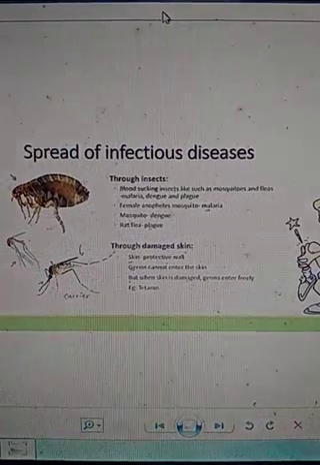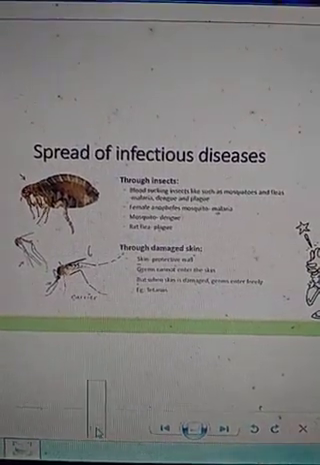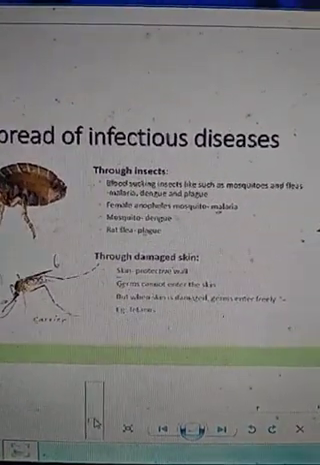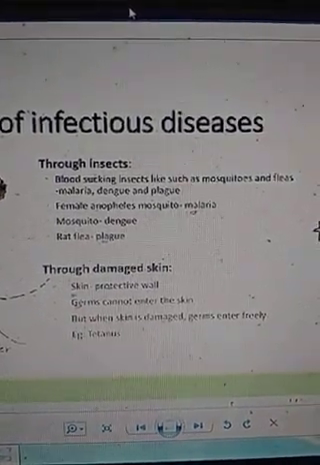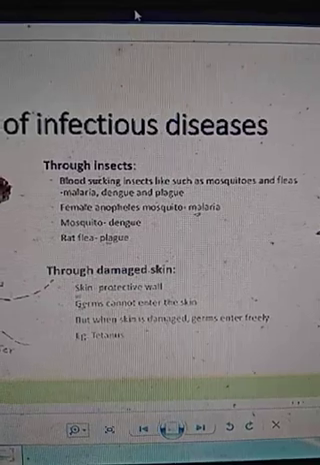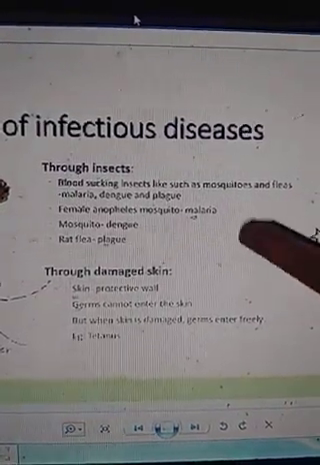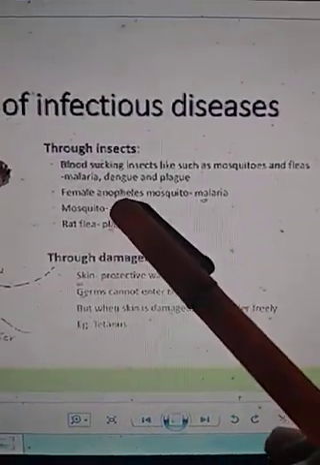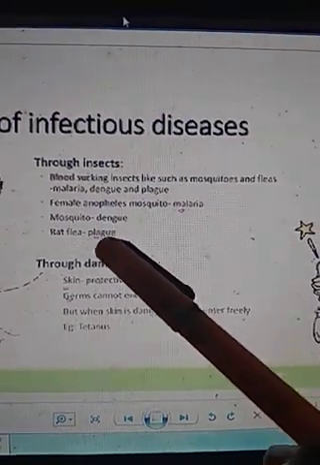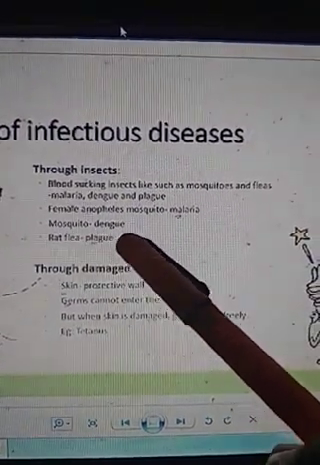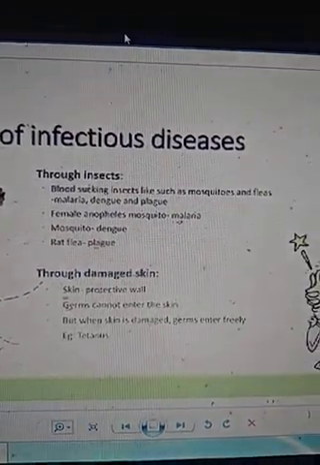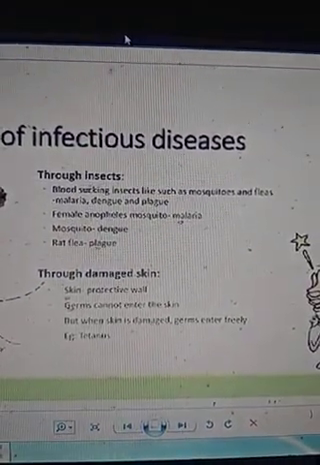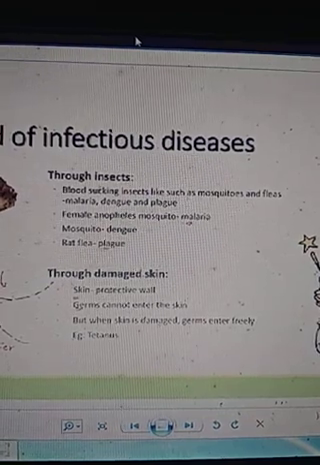Another way this infectious disease can spread is through insects. Dear students, you already know that when a mosquito bites us, many times we suffer from fever, isn't it? You are aware that malaria is caused by the female Anopheles mosquito. Plague is caused by rats. Even dengue is caused by the bite of a mosquito. So insects are also spreading infectious disease, isn't it?